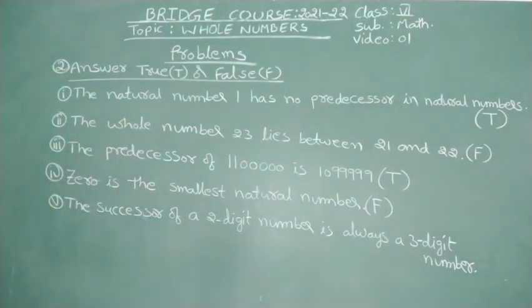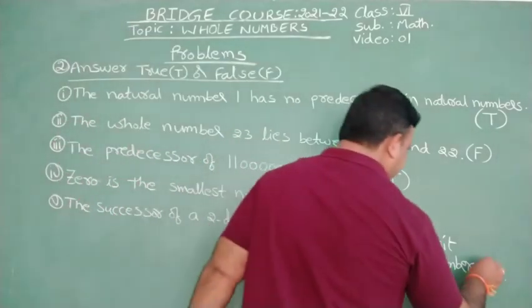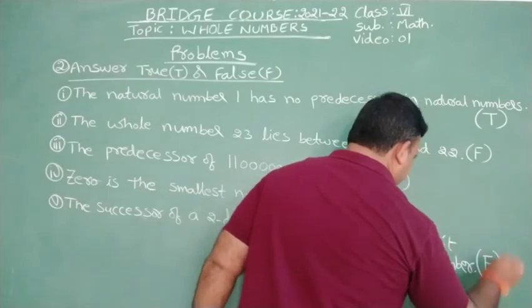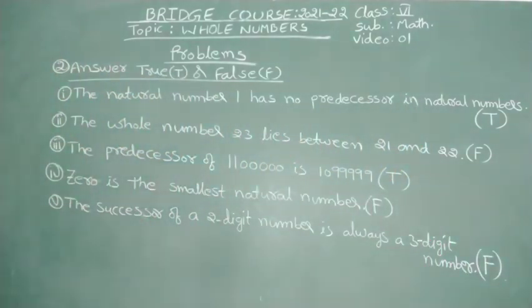Okay, so the successor of a 2-digit number is always a 3-digit number. This statement is a false statement. Clear? So these are some more problems to understand the concept of natural numbers and whole numbers. Clear? So let us see some more problems now.